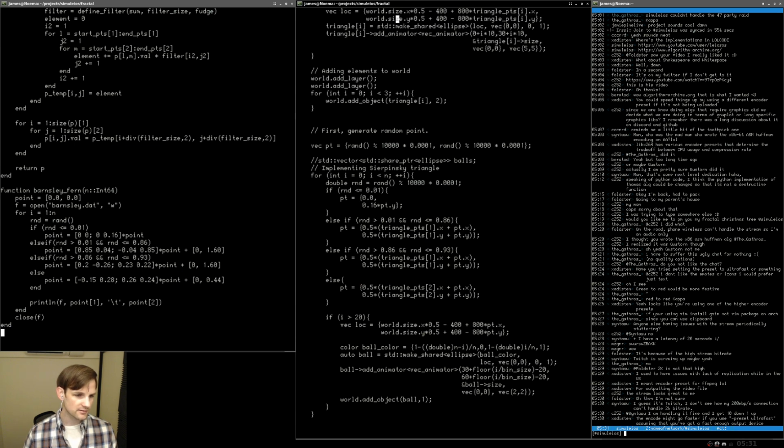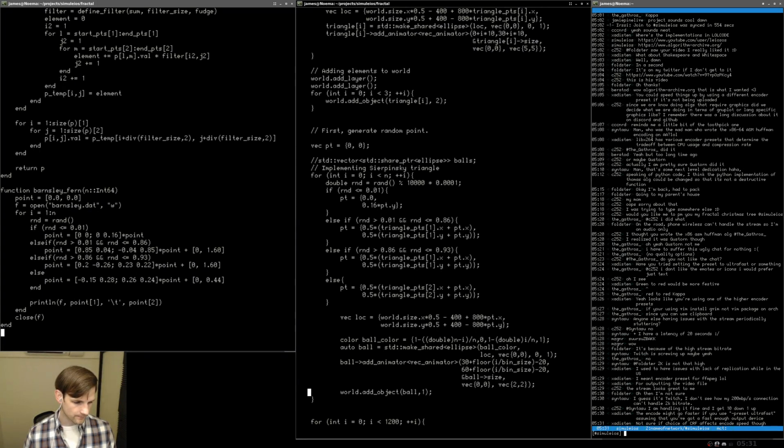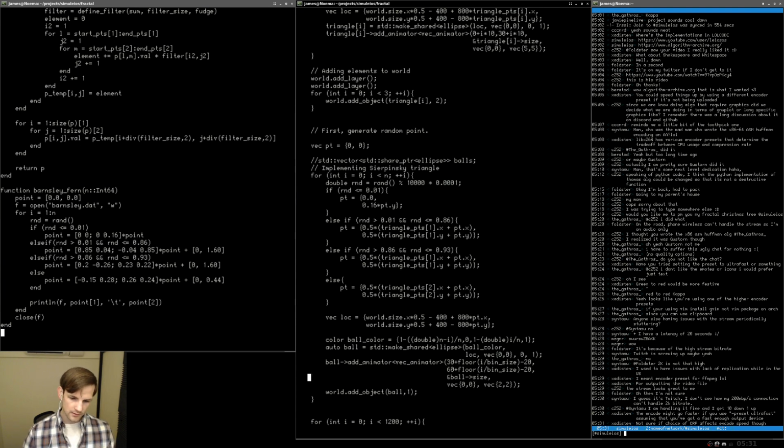Let me go up here and let's define the vector point to be 0, 0 to begin with. dt comma dt, oop, hello. dt there. All right, let's just add 0 here and 0 there. And what I'm going to do is modify this so it's no longer if i is greater than 20. We don't need that for the Barnsley fern. Okay, so let's just go ahead and do d4. Oh, I'm sorry, 4x would probably be the fastest way to do this. Okay, cool. So let's see, what do we go from there?